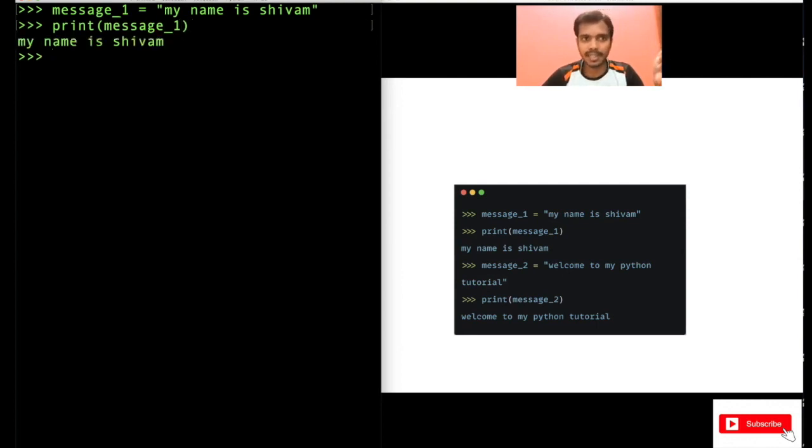Of course, you can use digits and all, but do not start with them. Within the variable name, you can use 1, 2, 3 anywhere in between, but do not start with it. Similarly, if you want to write message 2, write message underscore 2, and then you will get valid output here. So this is the first rule.